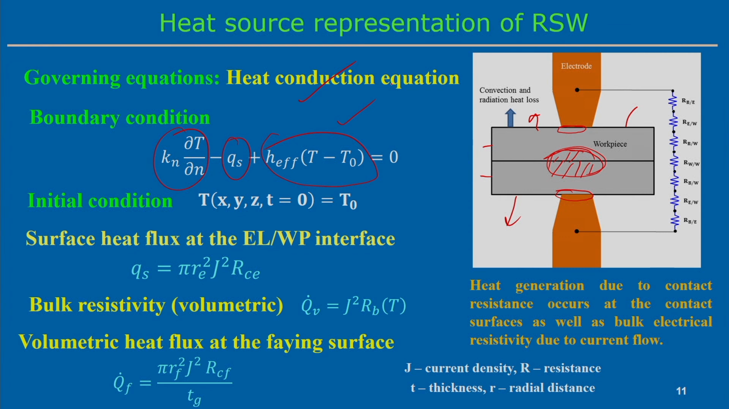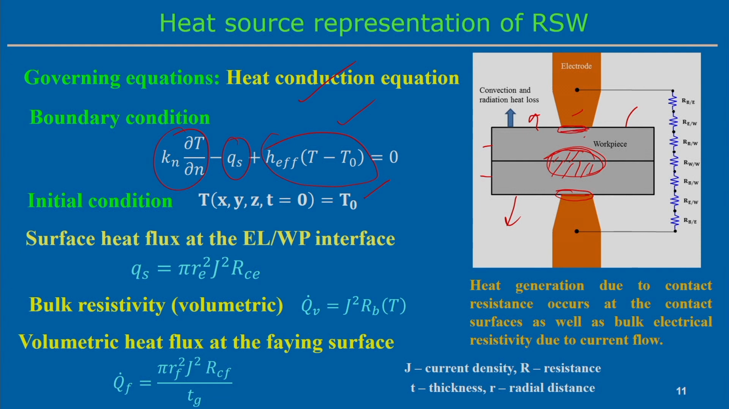And of course, it is a transient problem, so it is necessary to define some kind of initial condition. Now, in this case we can see the surface heat flux at the electrode and workpiece interface. So, this is the electrode and workpiece interface, so definitely intimate contact is there. That represents the surface flux in this particular zone, that means surface heat flux.